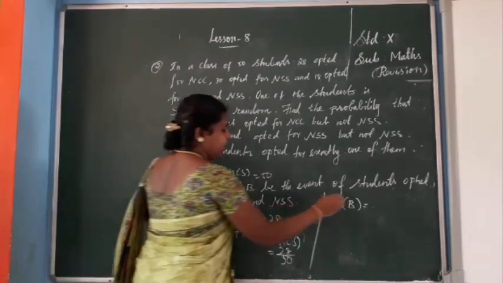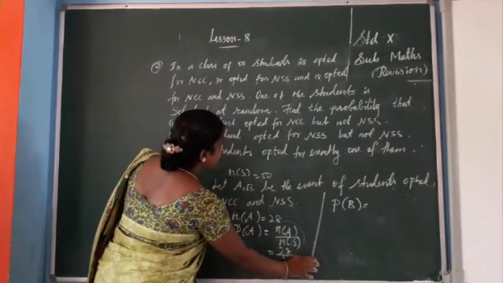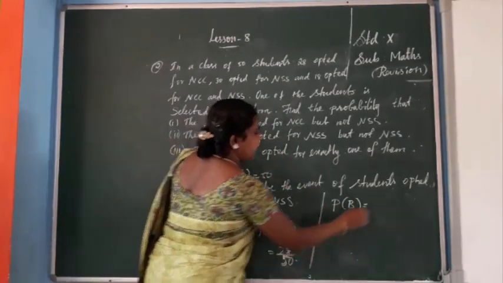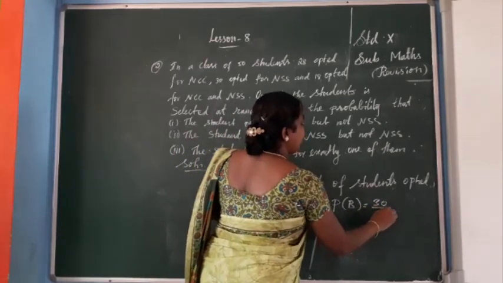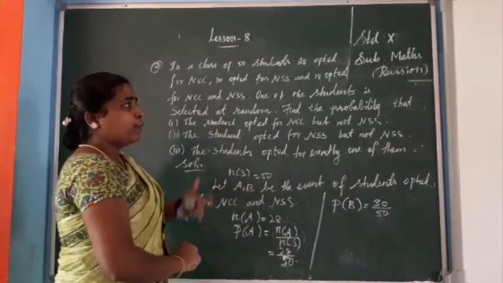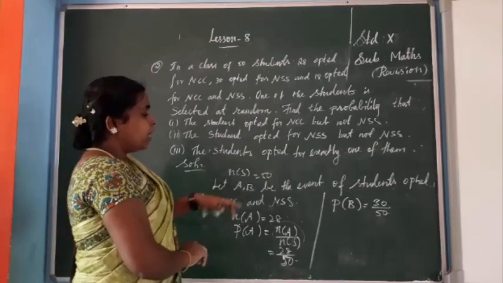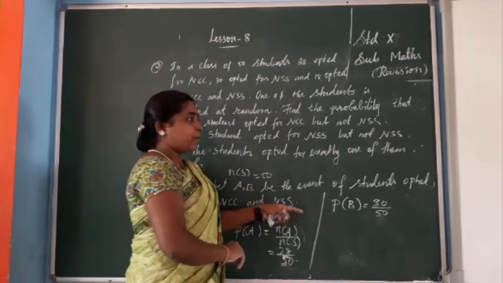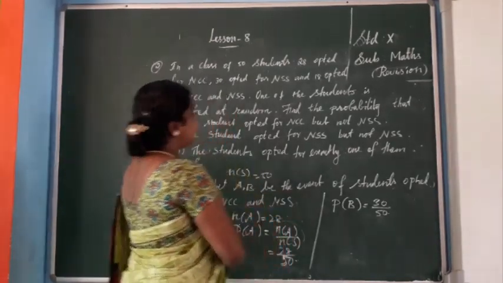So 30 by 50. Okay, 30 by 50. You can't simplify, but you should not. If you are using the addition theorem, finally we can simplify. So P of B is 30 by 50.